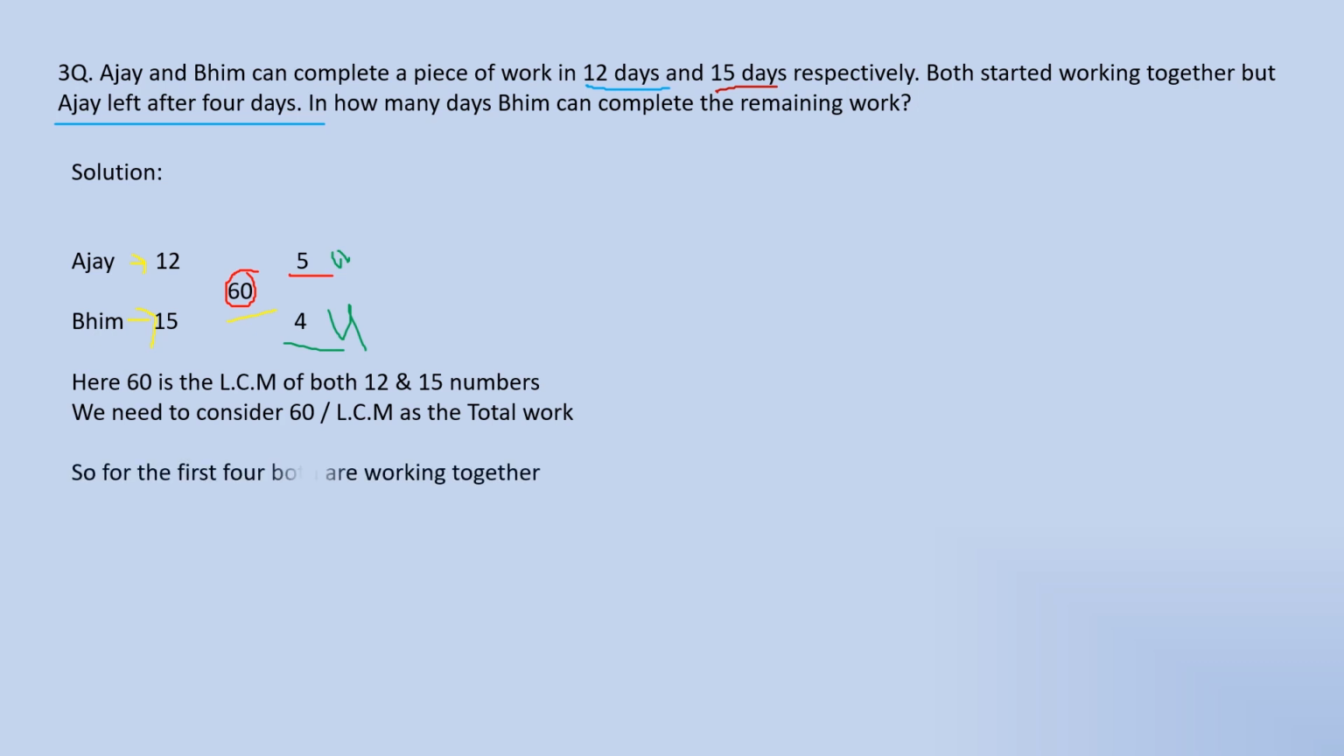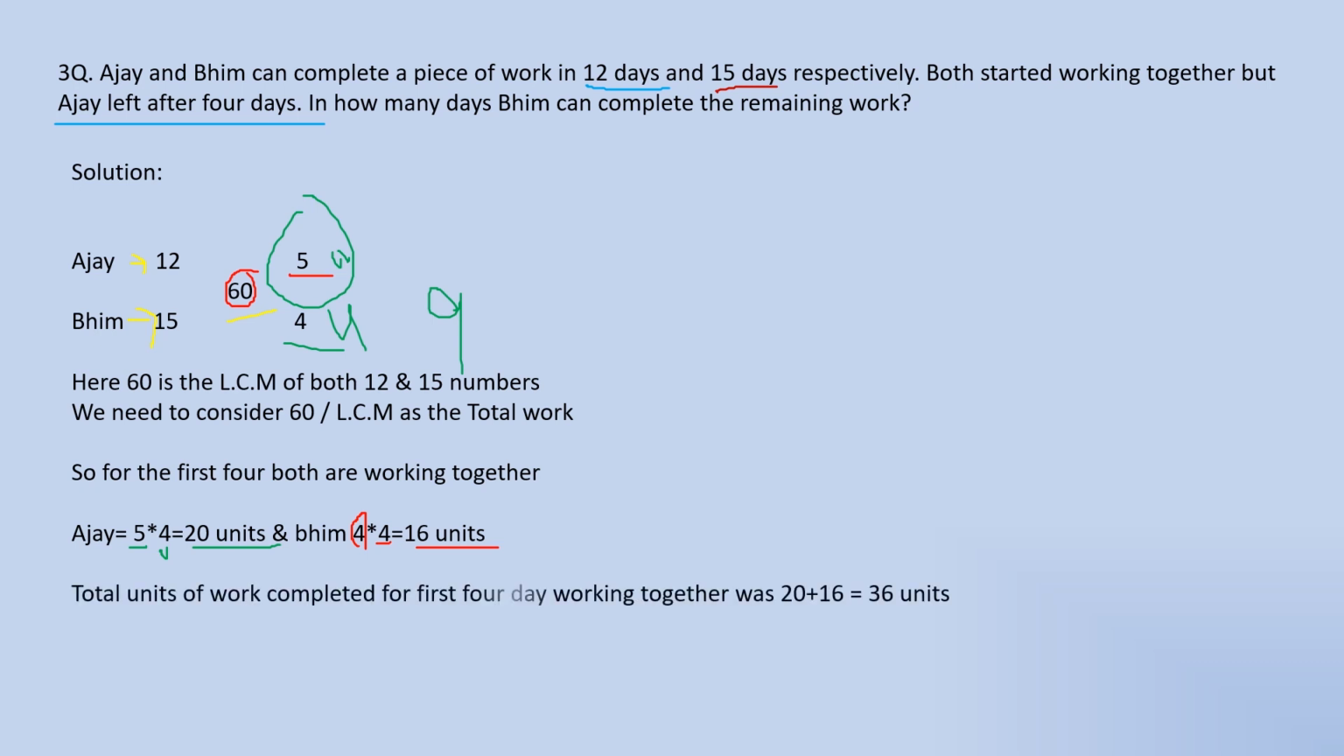As I have mentioned, 60 is the LCM of 12 and 15. For the first 4 days, Beam and Ajay together continued to do the work. Their total efficiency per day working together is 5 plus 4, which is 9 units. Or individually, Ajay's efficiency is 5 units for 4 days, 5 fours are 20 units completed by Ajay in 4 days, while Beam's efficiency is 4 for 4 days, that is 4 fours are 16.